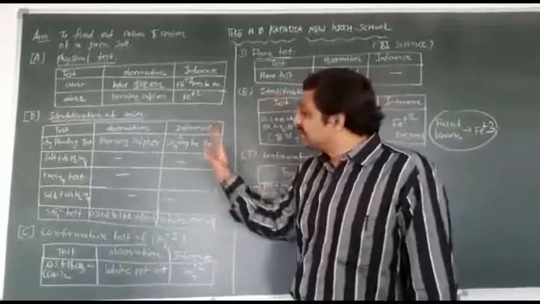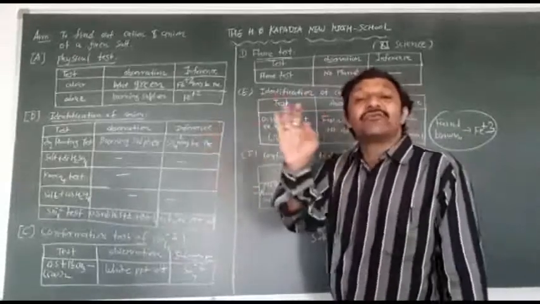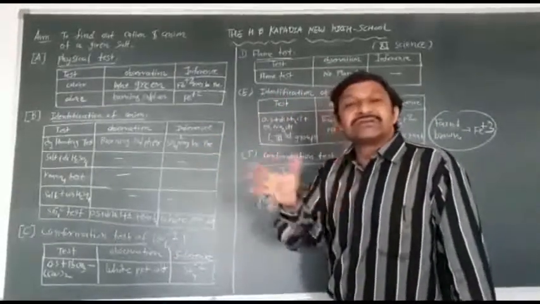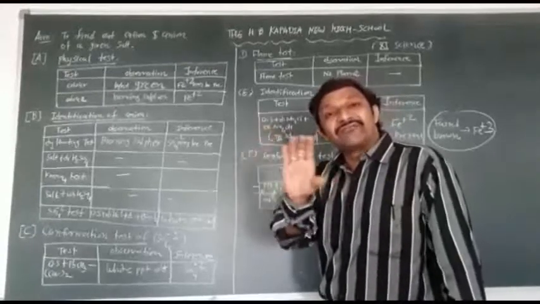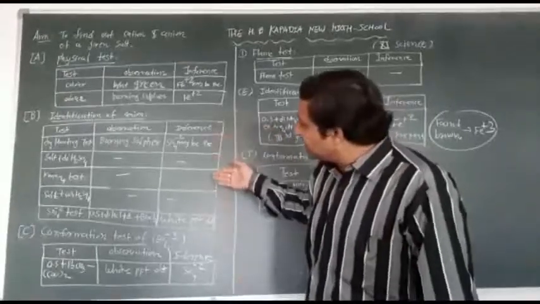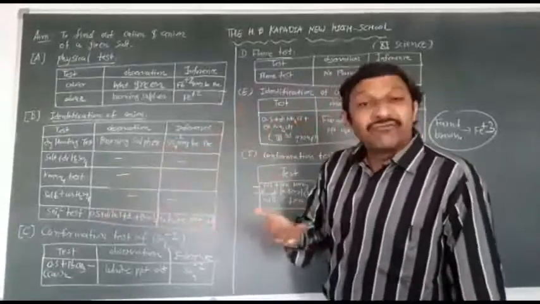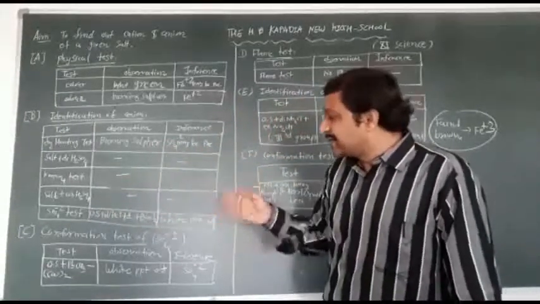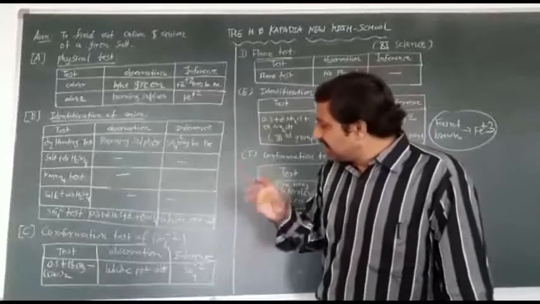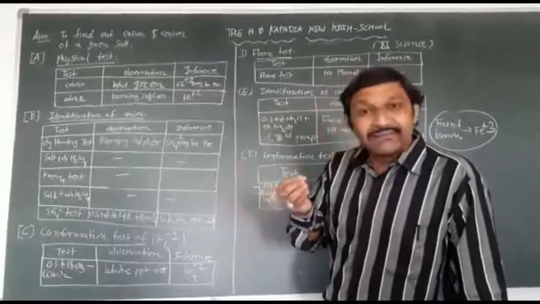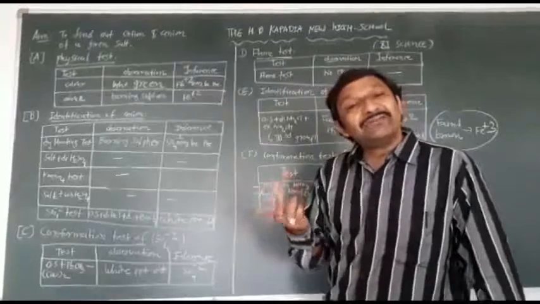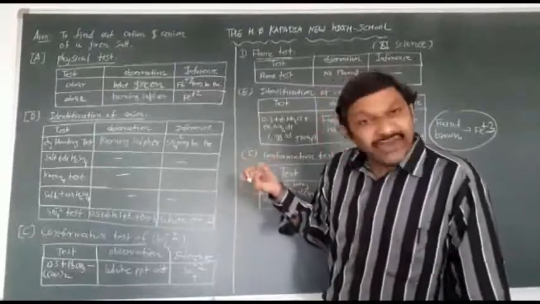But in all of the tests, here sulfate is present as a negative ion, SO4 minus 2, because your solution is ferrous sulfate, FeSO4. So in the negative ion, SO4 minus 2 is present. The sulfate test is OS plus dilute HCl, then heat your solution, then add barium chloride. So a white precipitate is developed in the sulfate test.